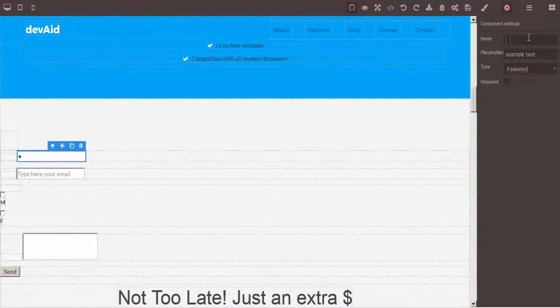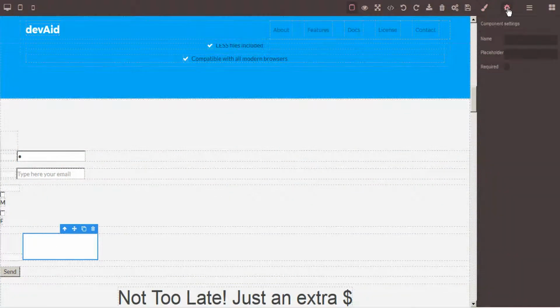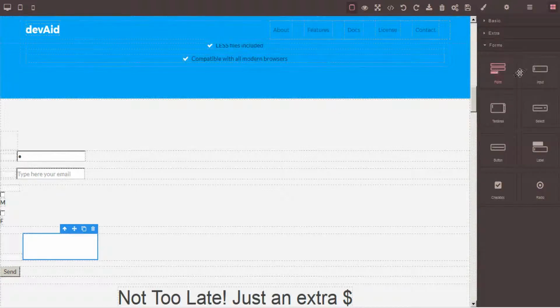If this were a password, it would obscure. And we can also check mark whether this is a required field or not. We can do that for each of these fields. Just go back to the trait selector to modify the traits. And then we also have a variety of forms that we can input. Forms input text, select, buttons, labels, checkboxes, and radio buttons.